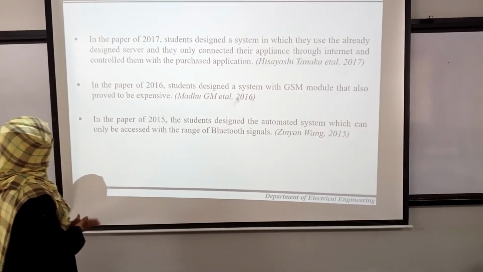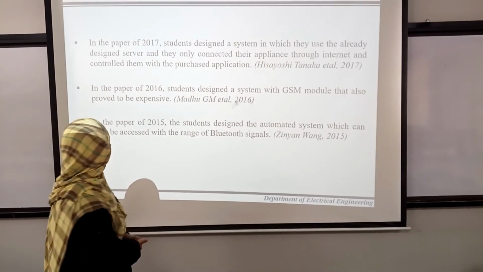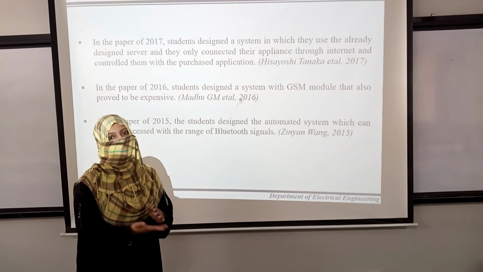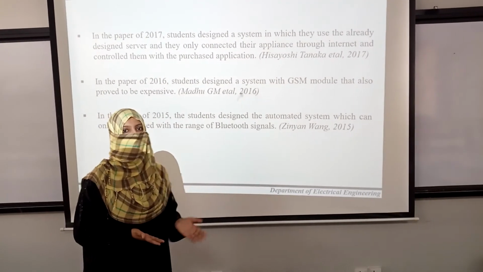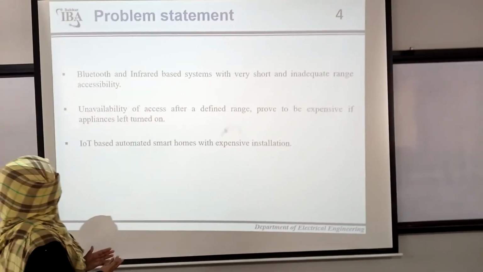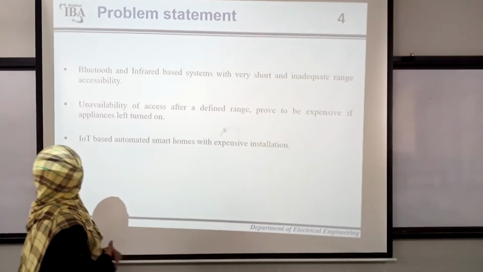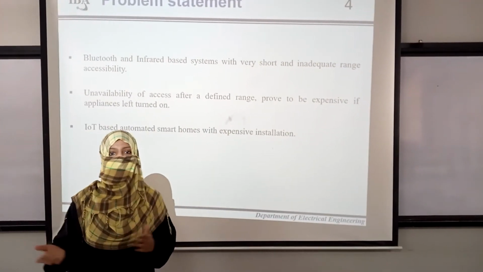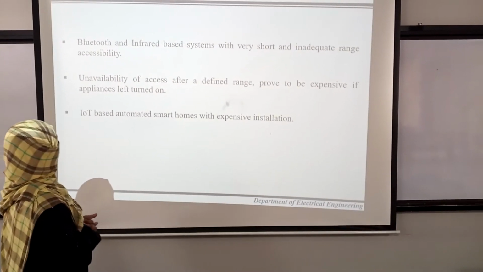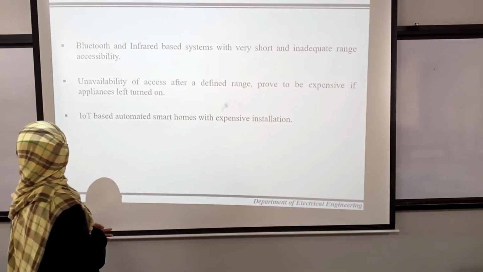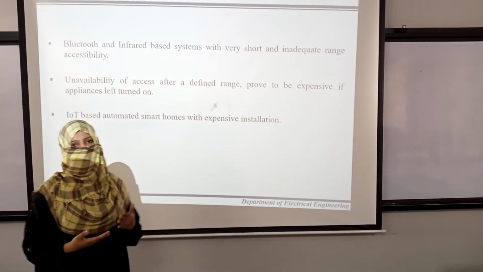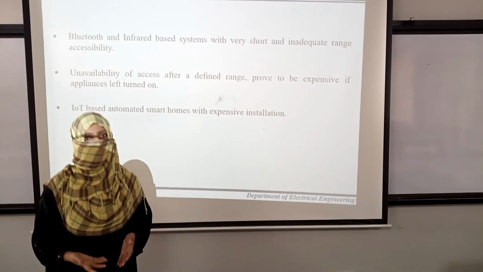In the paper of 2015, the students designed an automated system which can only be accessed within the range of Bluetooth signals, and we know that after that range we will lose our control over appliances. Problem statement: Bluetooth and infrared based systems have very short range and inadequate accessibility. After that limited range of Bluetooth, we lose our control on our appliances. Unavailability of access after a defined range proved to be expensive if appliances are left turned on. It means that if we leave our appliances turned on, it will be very expensive on our household bills.